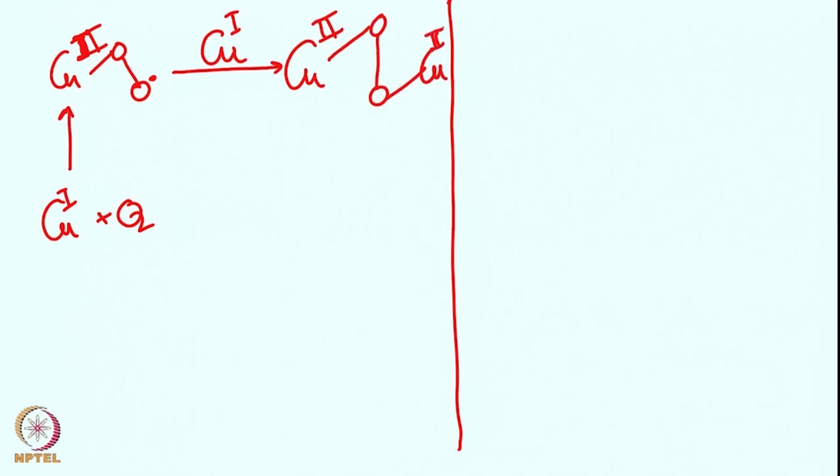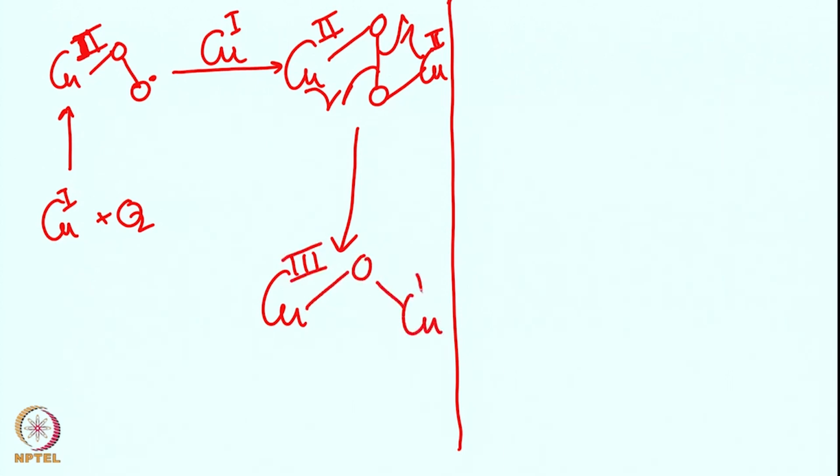I am deliberately drawing that as an end on, that will be easier to follow, and from there on you see the one electron breaking from there and one electron from there, another electron from there will give rise to the copper 3 intermediate, right, copper 3 bis-mu-oxo intermediate.